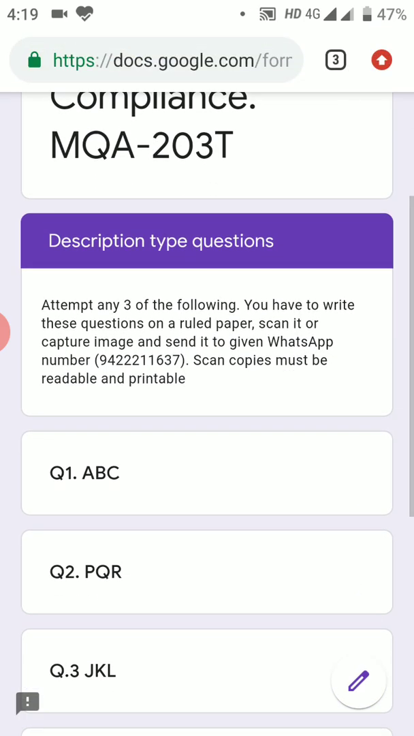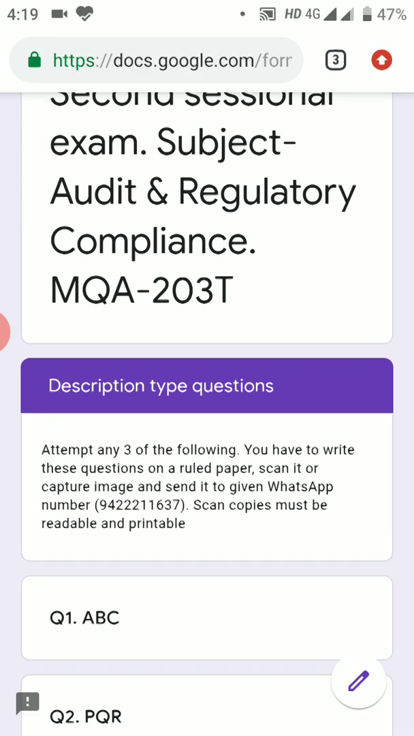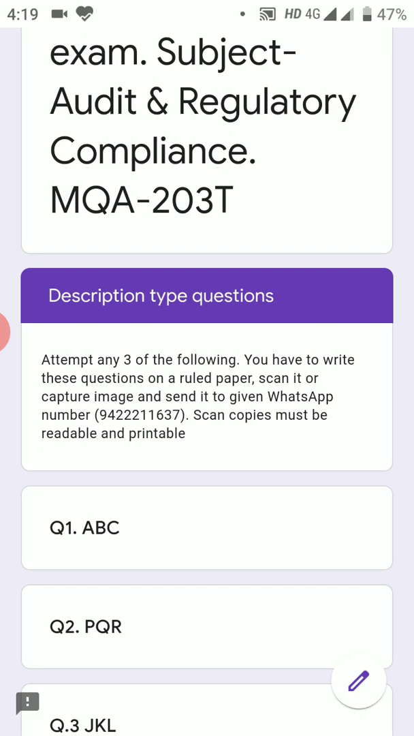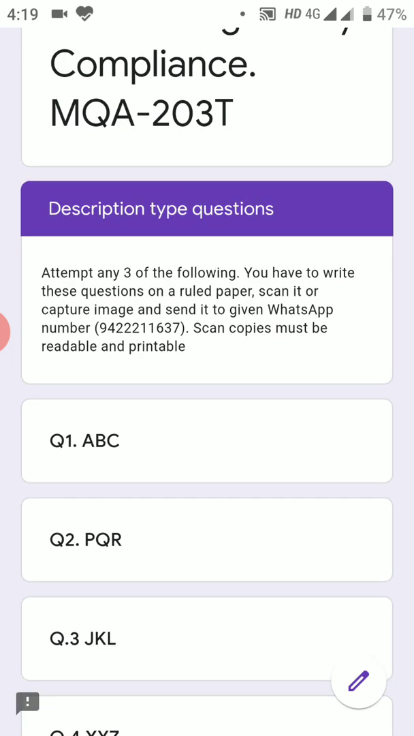And then here in section 2 you have to solve the descriptive type questions. Now here you have to remember, you have to attempt any 3 of the following out of 5 questions. And one thing that is very important here is you have to write these answers on a ruled paper. You can take A4 size paper. You have to scan it or capture the image using a cell phone camera, and you have to send it to the respective subject teacher.